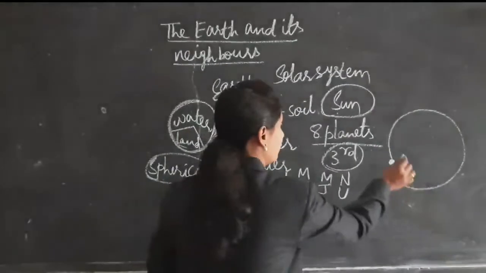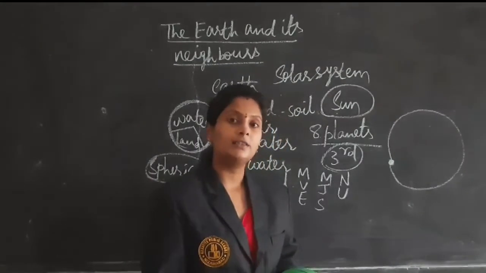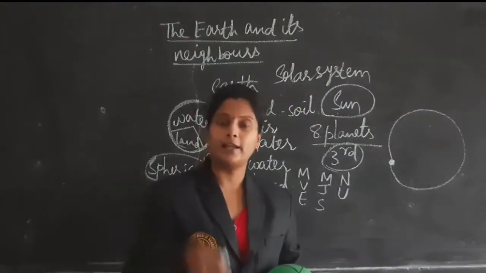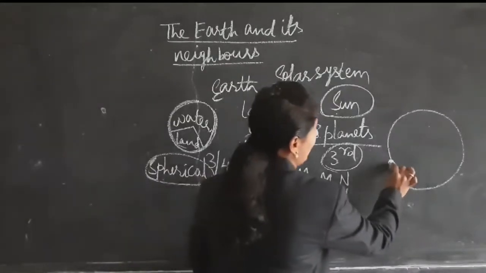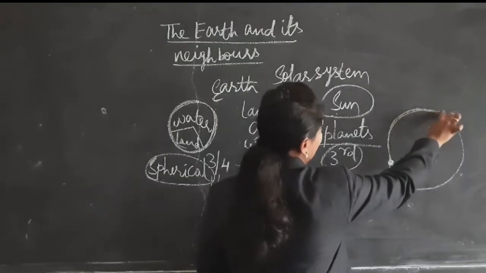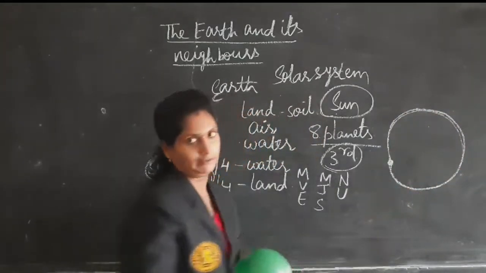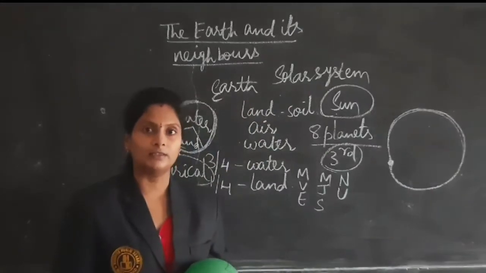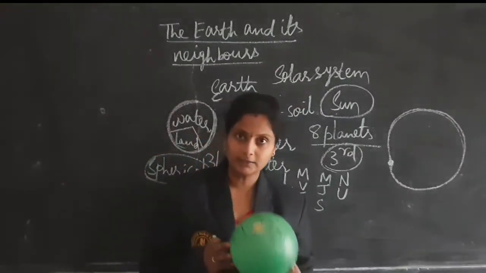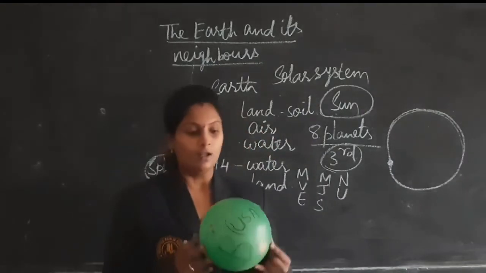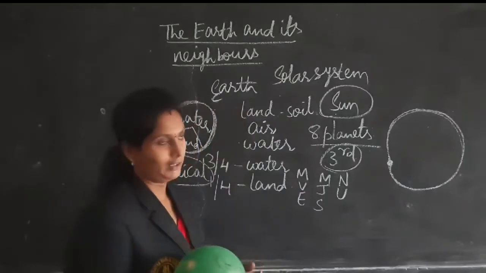Again he reached the same starting position. He started here, traveled many distances, many places and again reached his own place. He didn't go somewhere else. By this he came to know that Earth is spherical in shape. So by this we say that Earth is spherical in shape.